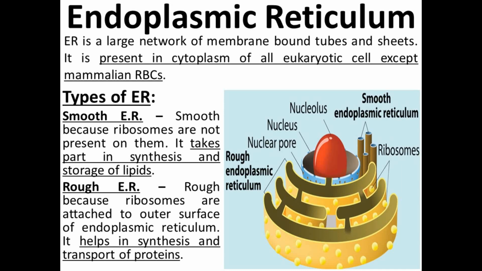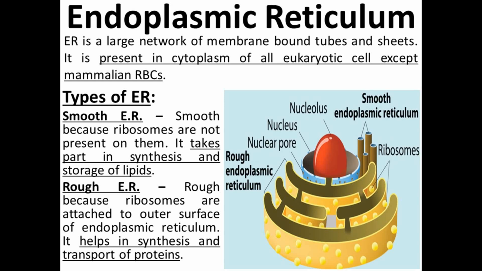It is of two types, smooth and rough. Endoplasmic reticulum is smooth or rough due to the presence or absence of the ribosomes. If the ribosomes are present on the endoplasmic reticulum, then it is rough, but if they are absent, then it is smooth.